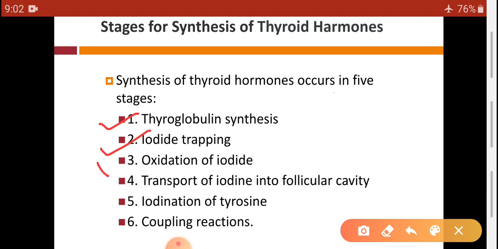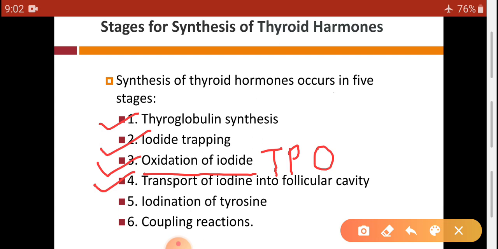Then third stage is oxidation of iodide. Iodide must be oxidized because tyrosine combines only with the iodine. So oxidation of iodide is one of the important processes, and it requires the enzyme TPO, thyroid peroxidase. Then fourth process is transport of iodine into the follicular cavity.